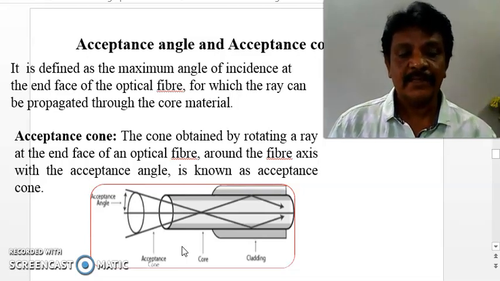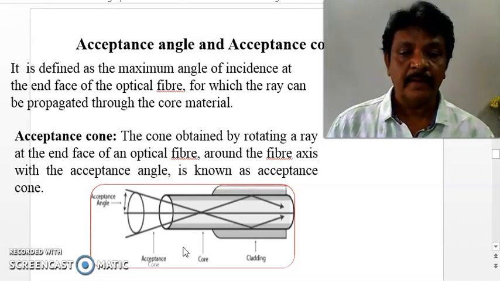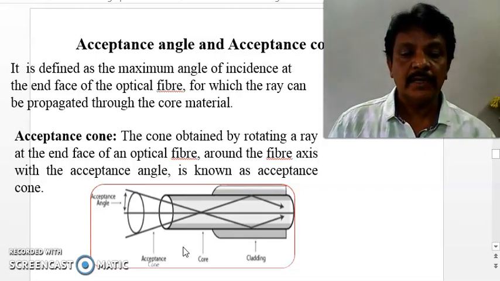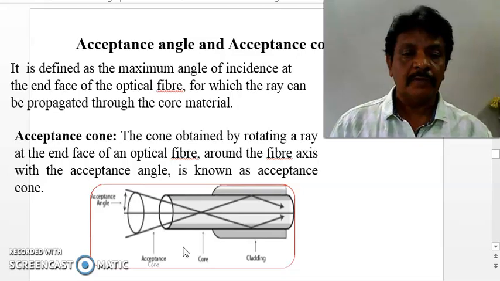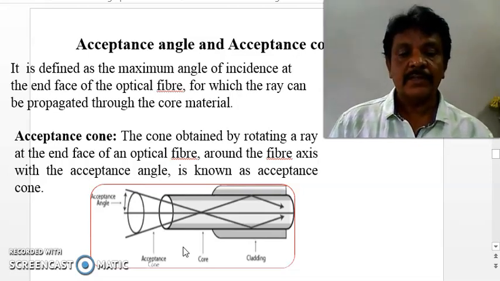What is the acceptance angle? It is the angle of incidence at the end face of the optical fiber for which the ray can be propagated through the core material of an optical fiber. So it is the angle of incidence at the end face of an optical fiber for which the ray can be propagated through the core of the material. And this angle is called the acceptance angle.